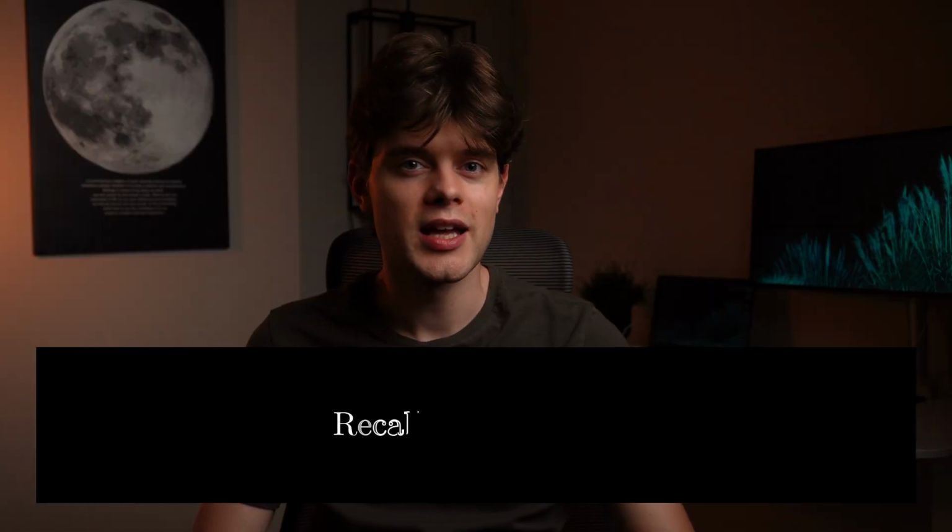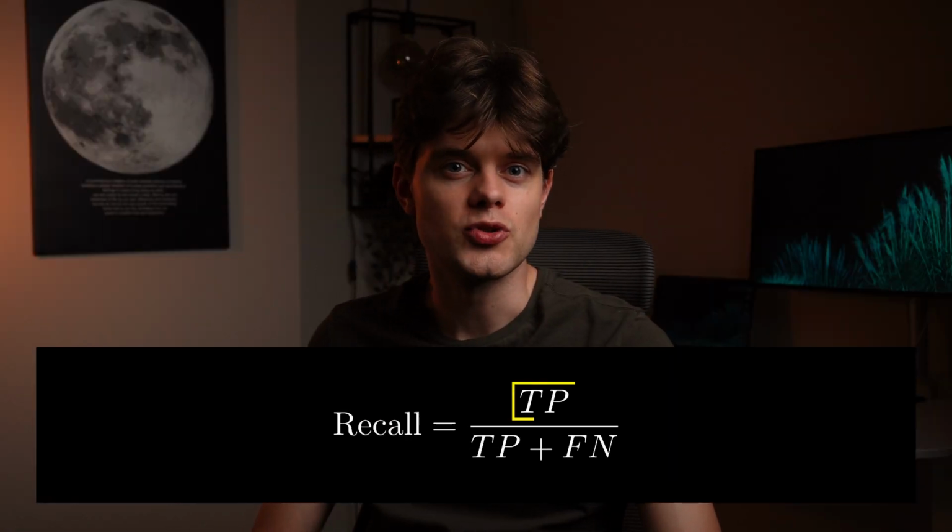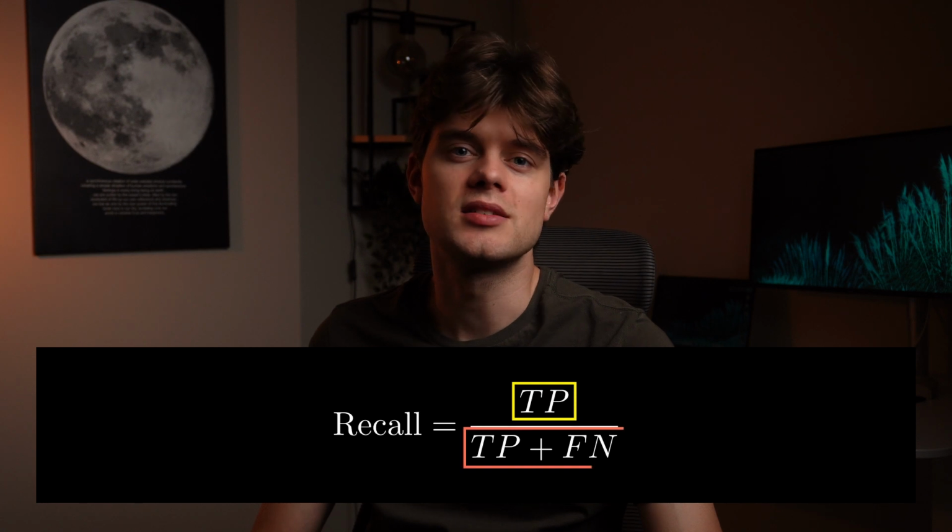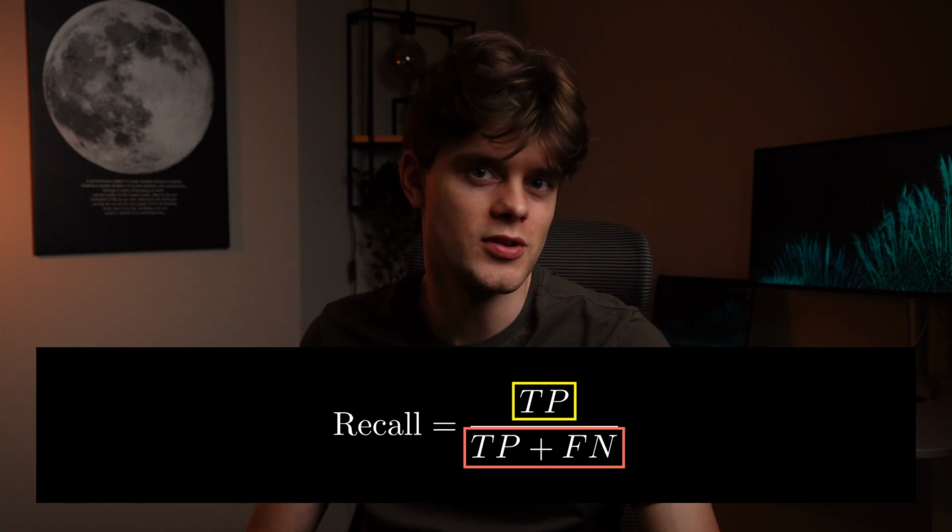Recall, on the other hand, is very different. It looks at how many positive class examples were classified as positive. To get it, we take a number of true positives and divide it by the sum of true positives and false negatives. In our case, it would explain what part of disease cases were correctly classified.